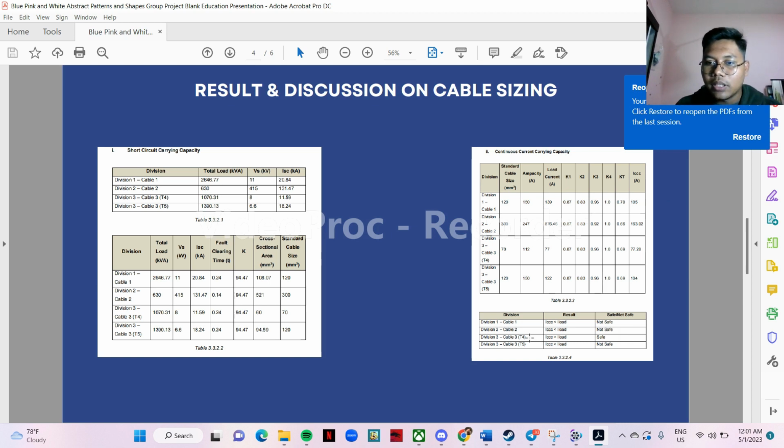Only cable 3 under transformer 4 is safe for use. So for the conclusion, we have to propose another cable size for division 2, division 1, and division 3 for transformer 5.